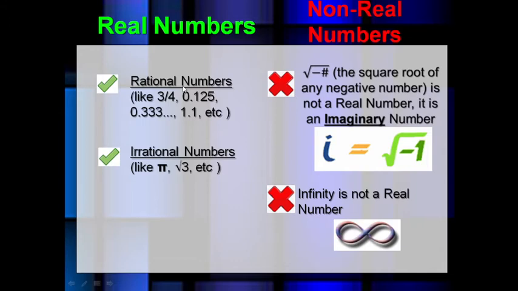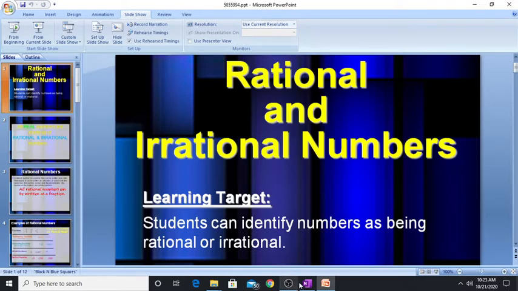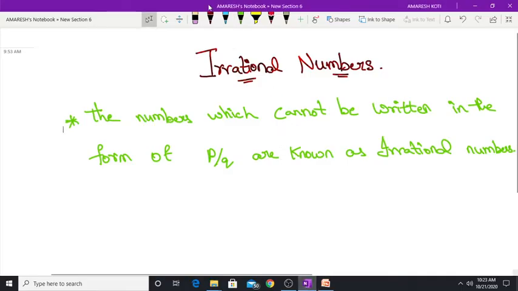So real numbers are rational numbers and irrational numbers. When both combine, it gives you real numbers. What are non-real numbers? Non-real numbers are imaginary numbers, and infinity. Sorry, non-real numbers. So now let's talk about what is an irrational number. The numbers which cannot be written in the form of p by q are known as irrational numbers. This is very important. And see theorem 1.6.